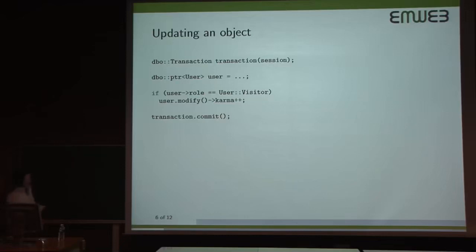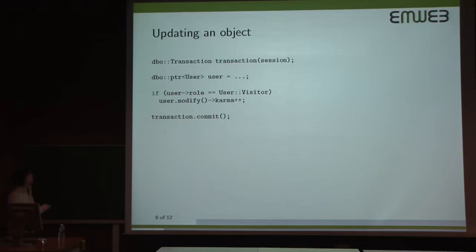Same thing for updating an object. So again, we're going to do this within a transaction. Suppose that we have some DBO pointer that we retrieved or that we just saved from the database, then we can just inspect some property. So here we see the smart pointer use. It behaves like a regular pointer for reading information.